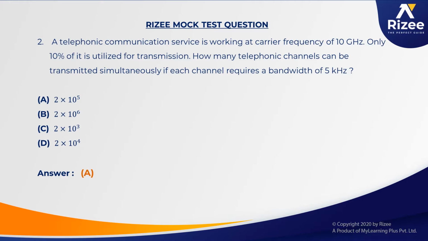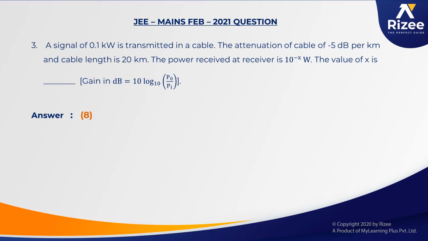For telephonic communication services, the carrier wave frequency is given, of which 10% is utilized, and how many telephonic channels can be given in a bandwidth of 5 kilohertz. This question in the RISE mock test is almost similar to your question given in the NTA.